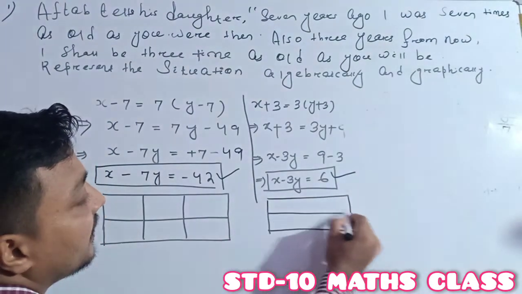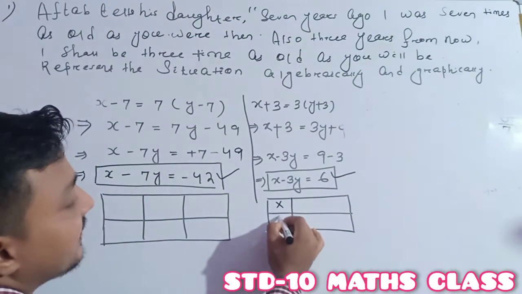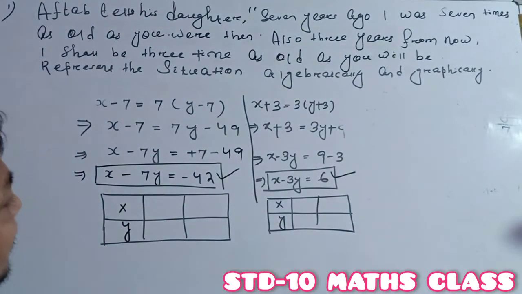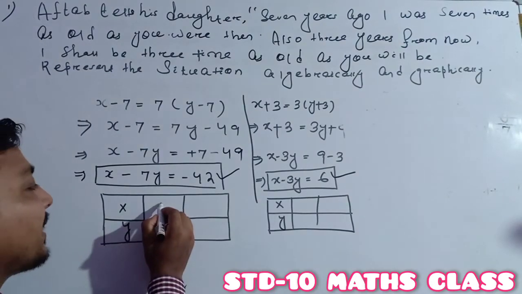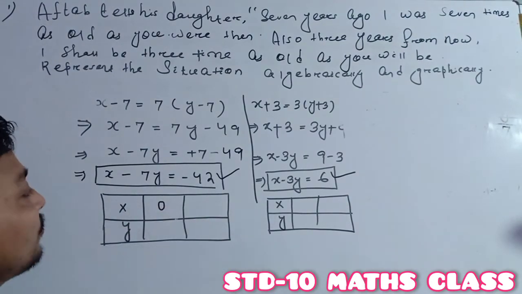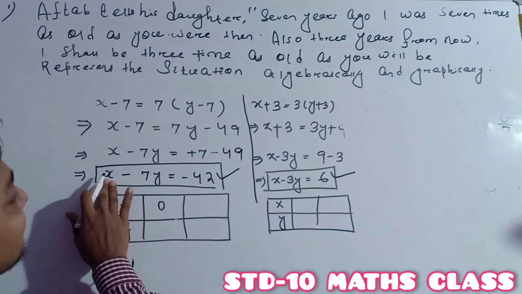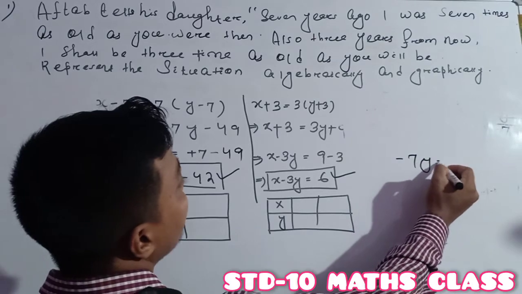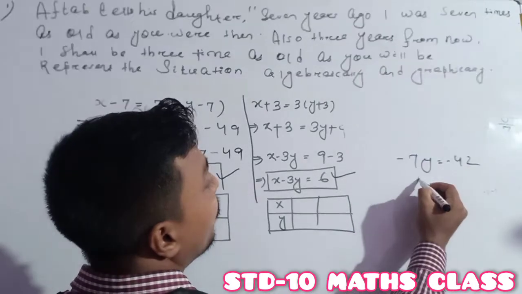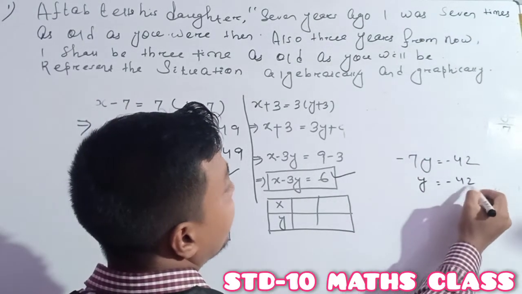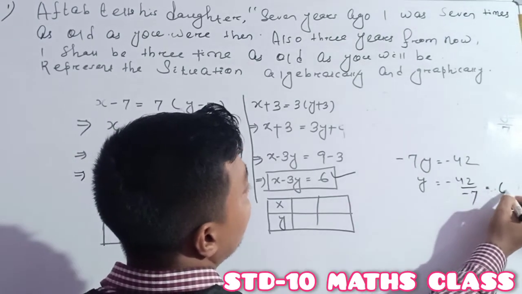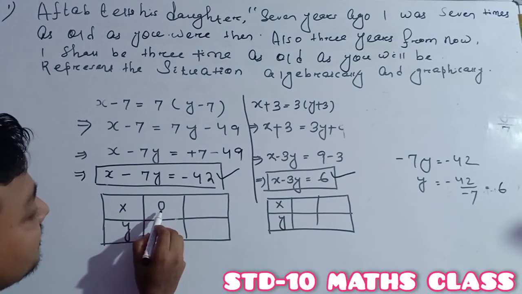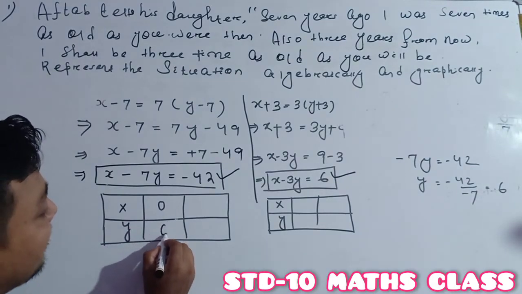Just see, here it is x, here it is y, here it is x, here it is y. First, an easy method: we put x is equal to 0. On putting x is equal to 0, minus 7y is equal to minus 42, which implies y is equal to minus 42 divided by minus 7, which is 6. So whenever x is 0, y we got as 6.